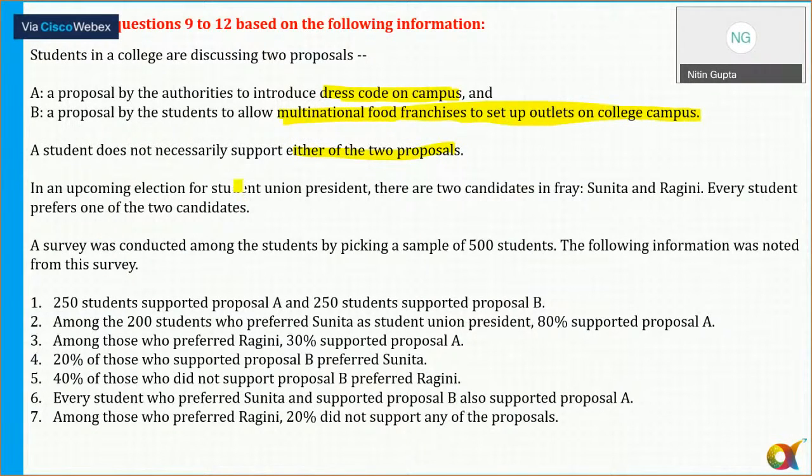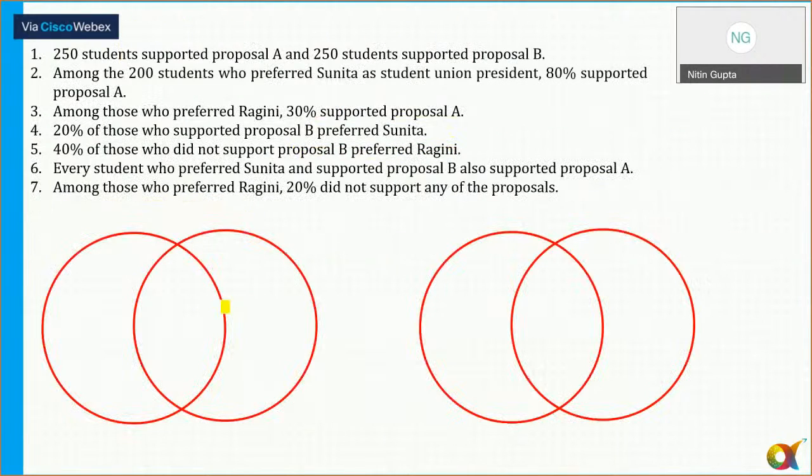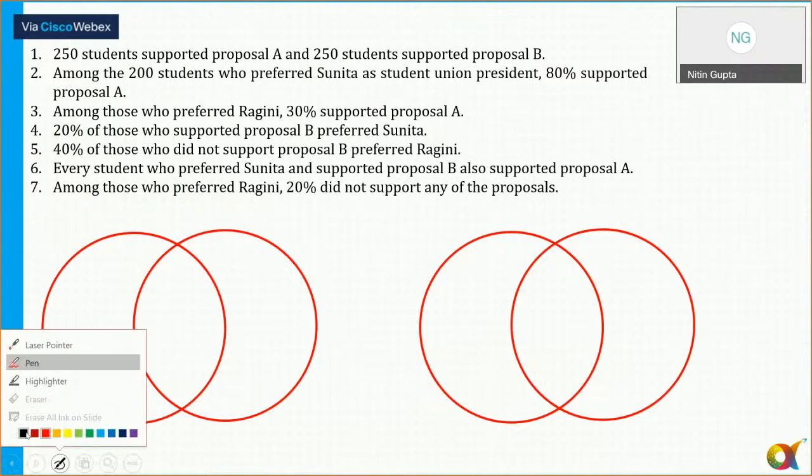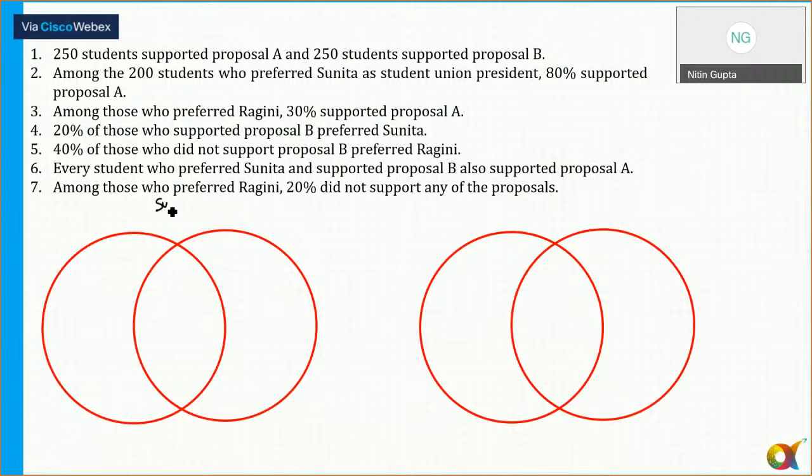Now, in an upcoming election for the student union president, there are two candidates in fray. A survey was conducted among students. So there are the following information. Okay. So this is the case. So I'll draw two Venn diagrams. Prepare one Venn diagram for Sunita, with proposal A and proposal B.